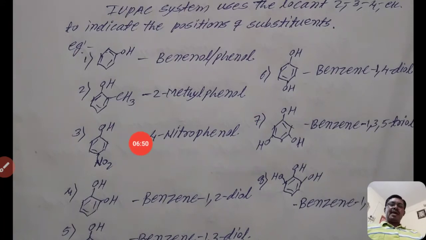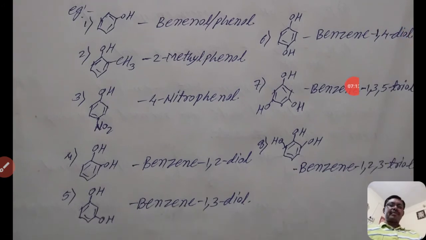that is 2-methyl phenol. If the substituent is at the fourth position, then first write the position of the substituent, that is 4. The name of that substituent is nitro, 4-nitro, and the parent chain is phenol, 4-nitro phenol. It is very simple to name by the IUPAC system.